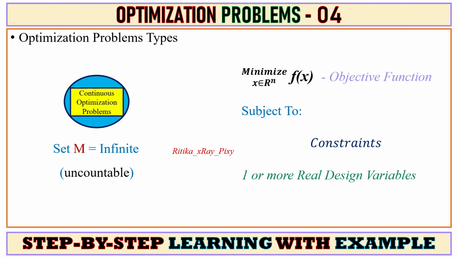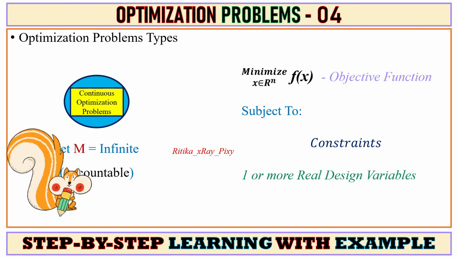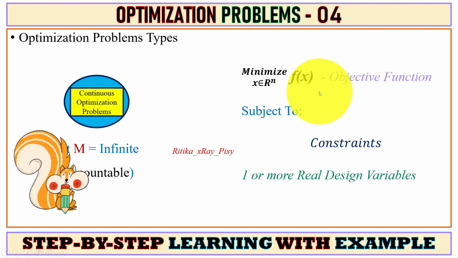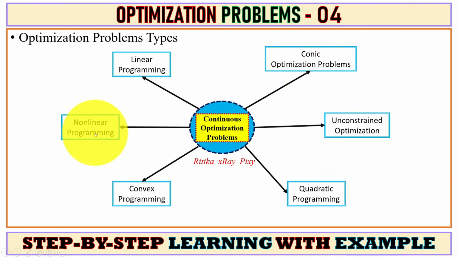So here the optimization problem objective is to find a set of variables that achieve the best solution results for any objective function. And here you can see we have a set M that is infinite. It means we have infinite solutions. So we have to find the set of variables that achieve the best possible results for any objective function.